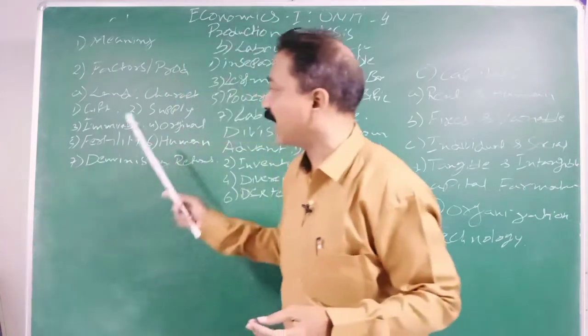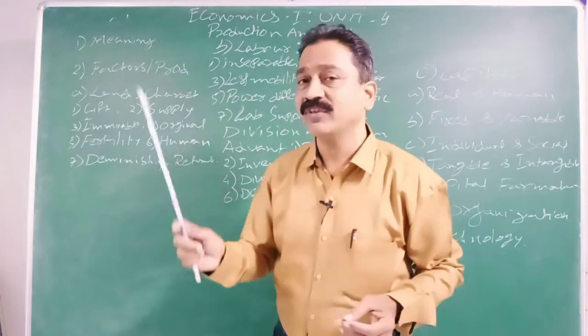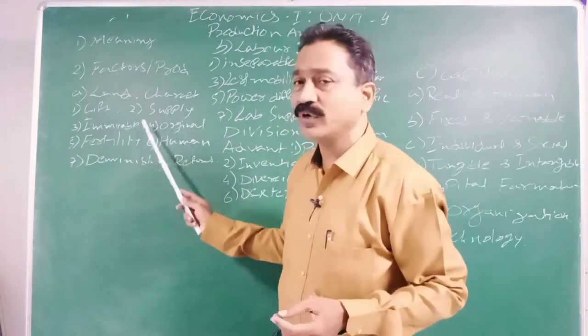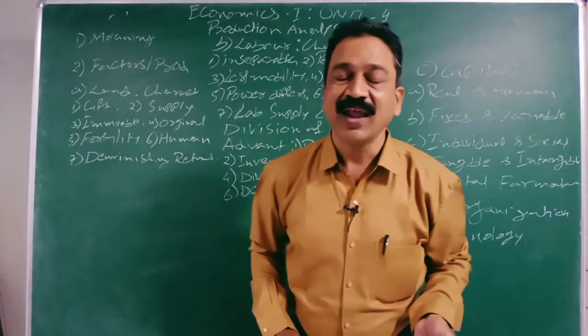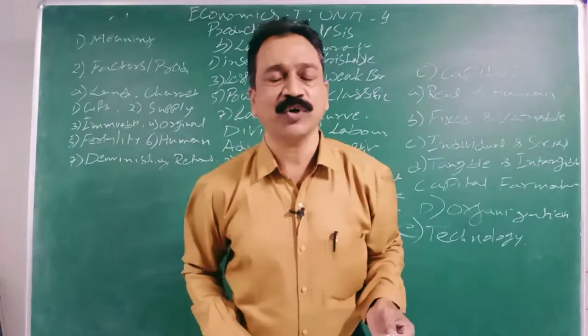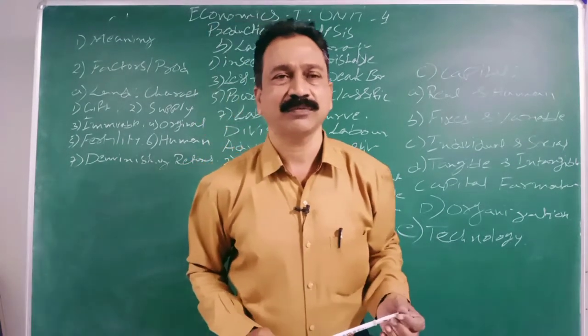So before that we will see the 4 factors of production along with the 5th one, and now we are going to study this from the beginning, with land. Land is the first factor of production. Everything starts from land itself.